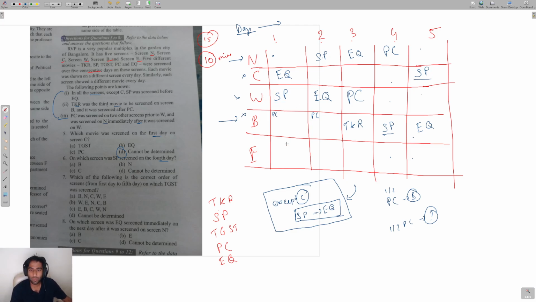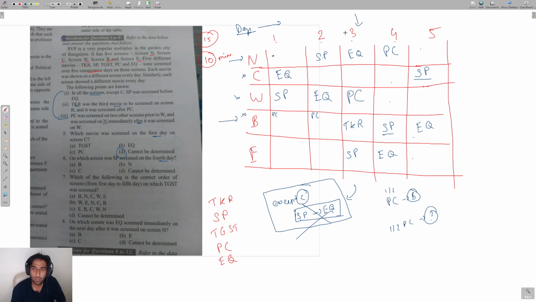Now of course we've used SP here, we've used SP here, have we used SP here? No, we haven't. We've used SP here and we've used SP here. So the only place left for SP is day number 3 on screen E, and then sequentially you have EQ on day number 4, right? Now this is the usage of this clue. We've used this clue entirely, except for C, where SP comes before EQ. We've done that entirely.